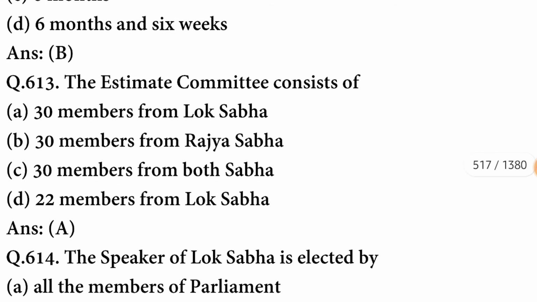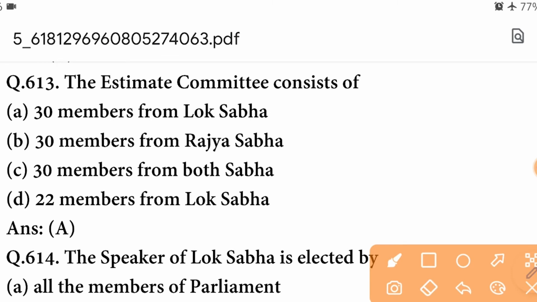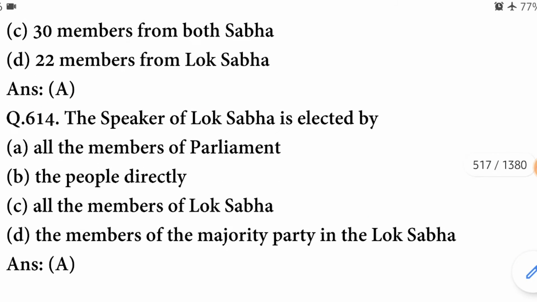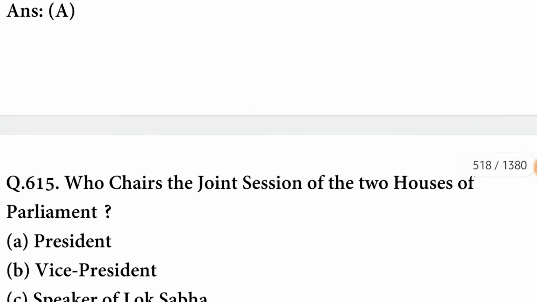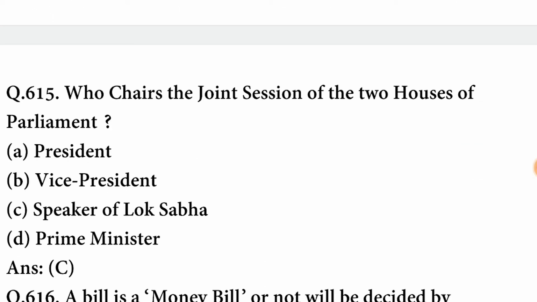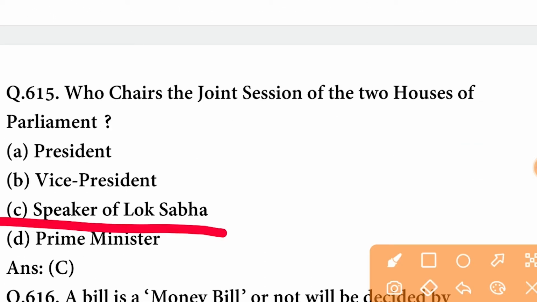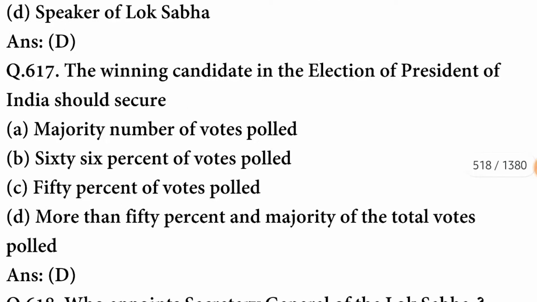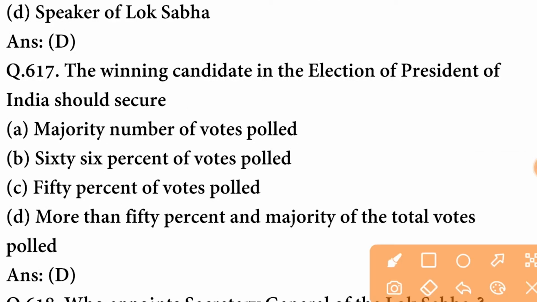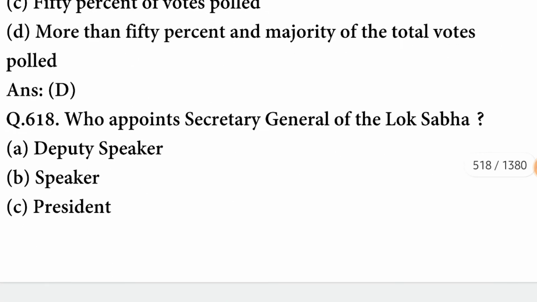The estimate committee consists of 30 members from Lok Sabha. A option is correct. The Speaker of Lok Sabha is elected by all the members of Parliament. Who chairs the joint session of the two houses of Parliament? It is chaired by Speaker of Lok Sabha. Now, whether a bill is a money bill or not will be decided by the Speaker of Lok Sabha. The winning candidate in the election of President of India should secure more than 50% and majority of the total votes polled. Who appoints Secretary General of the Lok Sabha?